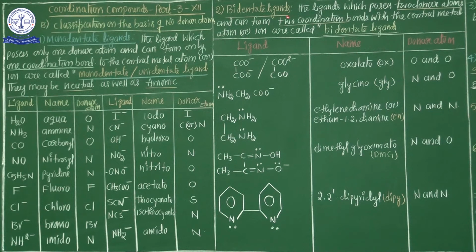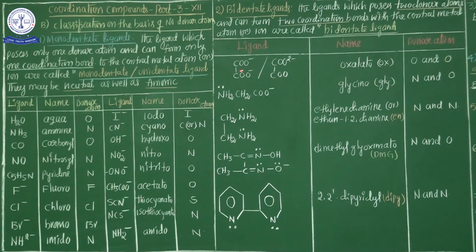So the ligands which possess two donor atoms and can form two coordination bonds with the central metal atom or ion are called bidentate ligands. Bidentate ligand means two donor atoms are present and hence two coordination bonds are formed with the central metal atom. Okay? What is a central metal atom? It is a metal atom that always accepts electrons from the ligands. I already discussed this central metal atom information in my previous class. Now, examples of bidentate ligands.